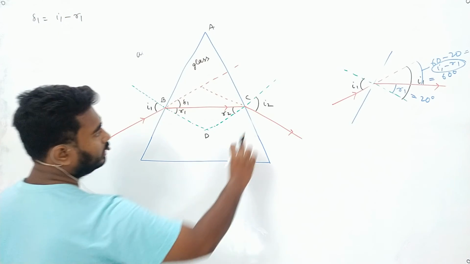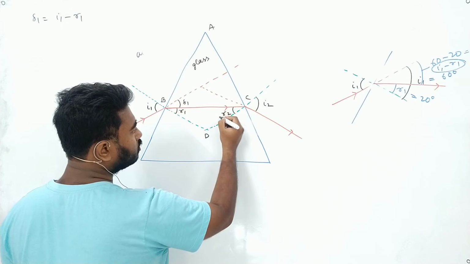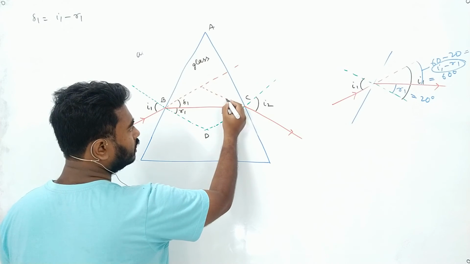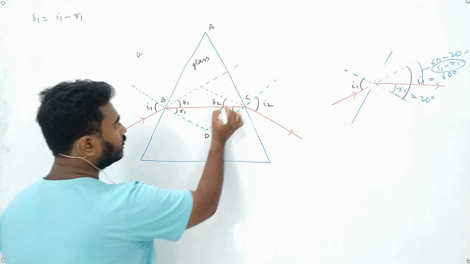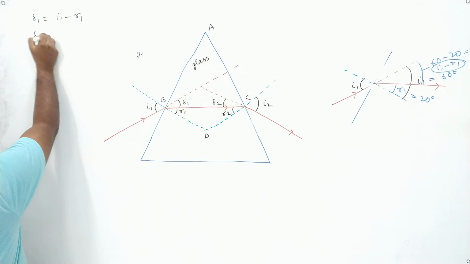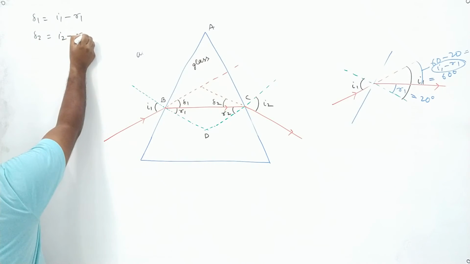Similarly, if this is I2, this one will also be I2. So this one will be I2 minus R2. We will write it as delta 2, or delta 2 will be I2 minus R2.